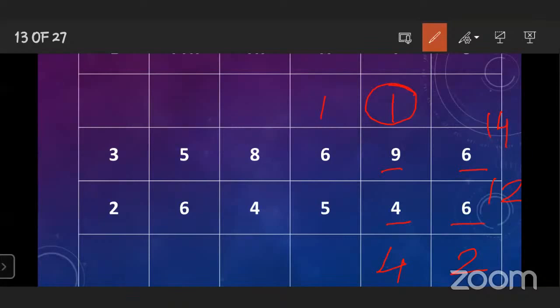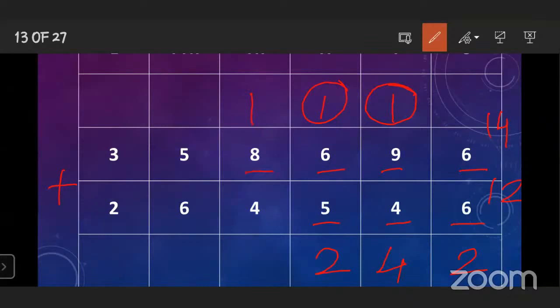After that, come to the 100 place. Which digits are given? 6 and 5. 6 plus 5 is equal to 11. 11 plus 1 carry over is equal to 12. So from the 12, which digit you have to write down? 2, and 1 carry over.